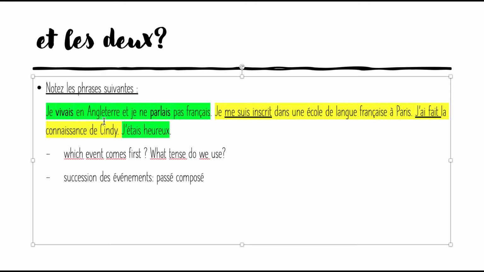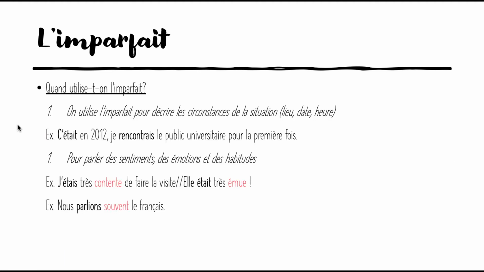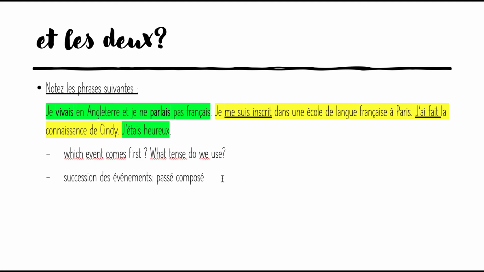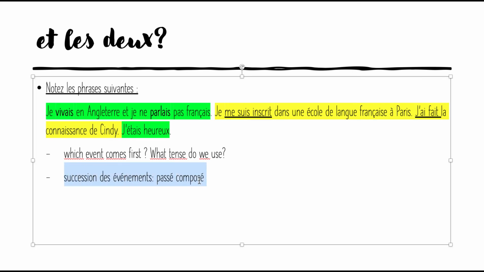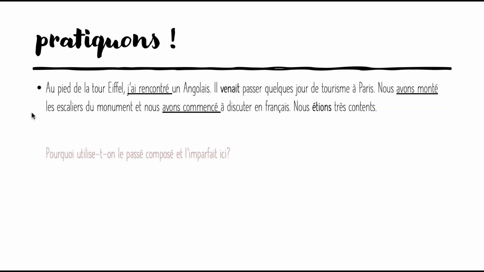So these two only apply if the other two, so we don't have describing circumstances, lieu, date, heure, or emotions. We're only having successions. So whatever event succeeds the first event will be in passé composé. Okay, all right, moving on.